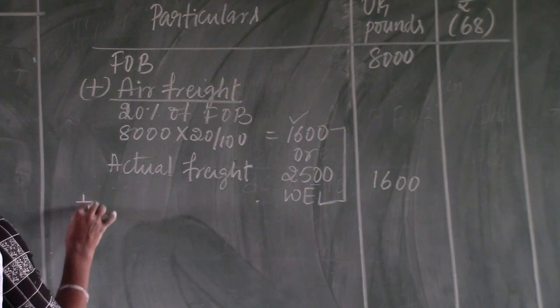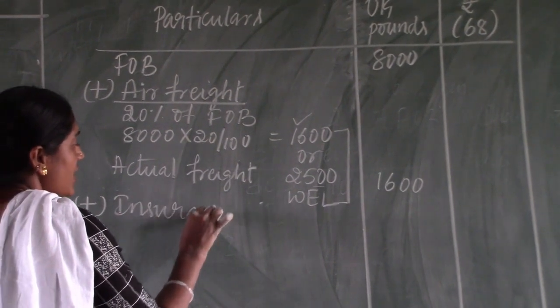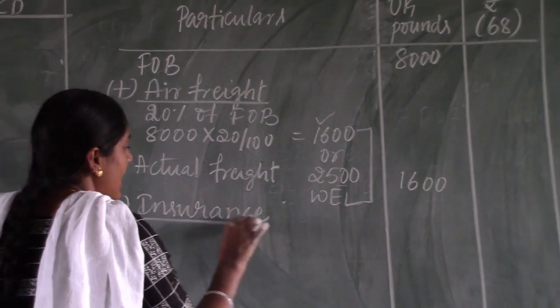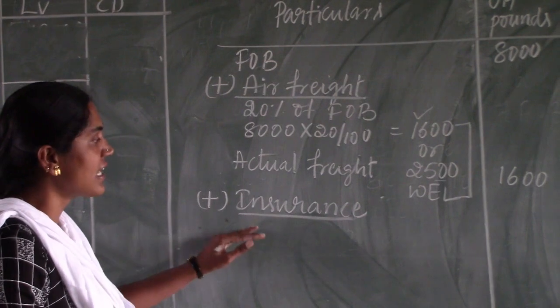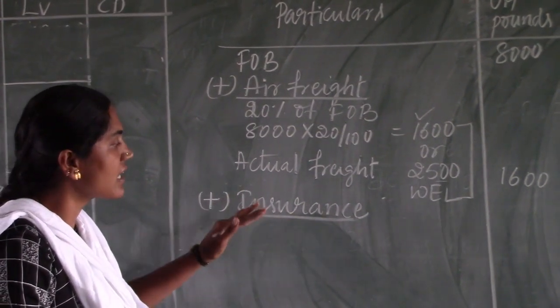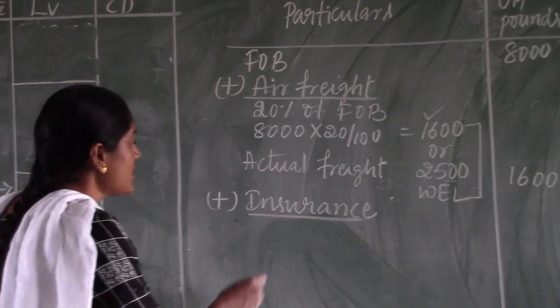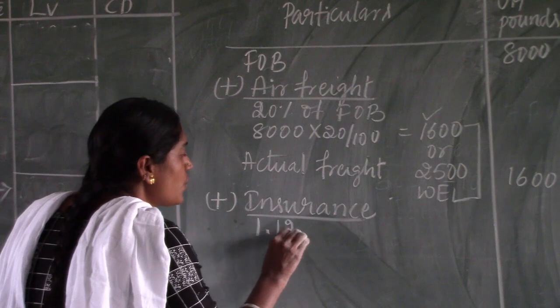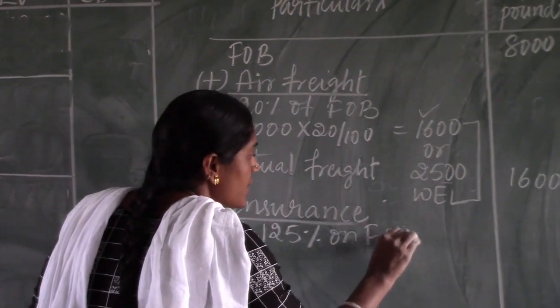The most important thing is insurance. In the previous questions, they gave the insurance data, but in this question they are not given the insurance data. They are telling that insurance data is not available. Where the insurance data is not available, we need to apply the rule. The rule is 1.125% on FOB.